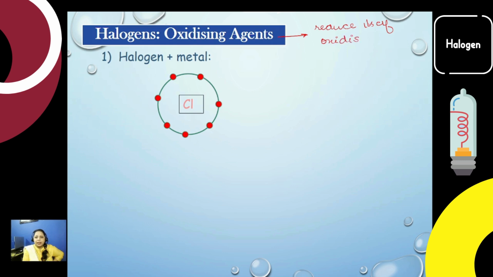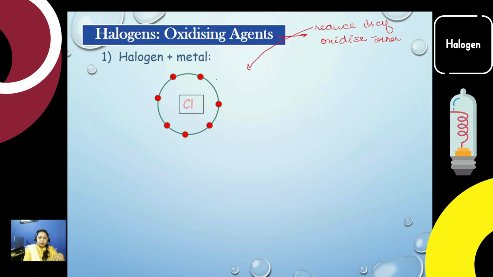This means it gains electrons; it takes electrons from the other one. Oxidation is basically the loss of electrons and reduction is basically the gain of electrons. So halogens are going to get electrons.